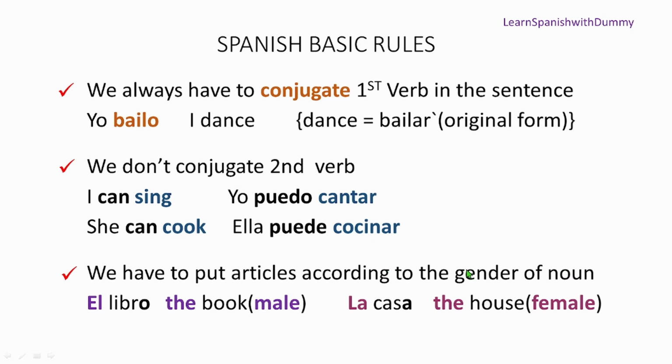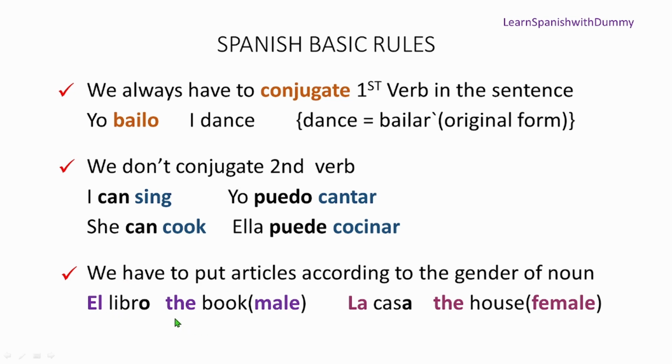Now, the third rule says that we have to put articles according to the gender of the noun. The article is the, because in Spanish we have different types of articles according to gender. For example, in English we have one the, but in Spanish we have el. El means the, but the male the. And we have la. La is also the, but it's the female the. So we use these depending on the noun that is there.